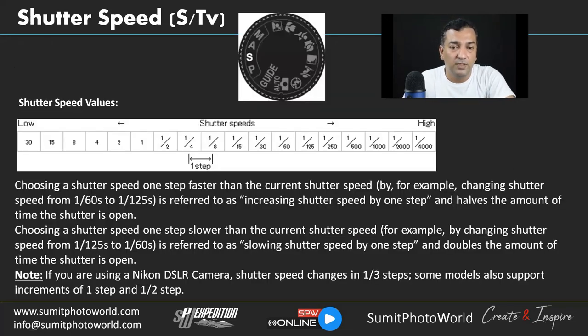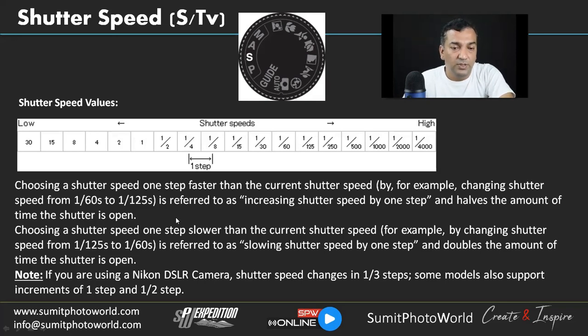That's how the shutter speed mode looks on the camera dial, and how the values look. These are the shutter speed values: it can go as slow as 30 seconds and as fast as 1/4000. Some cameras offer 1/8000 also.